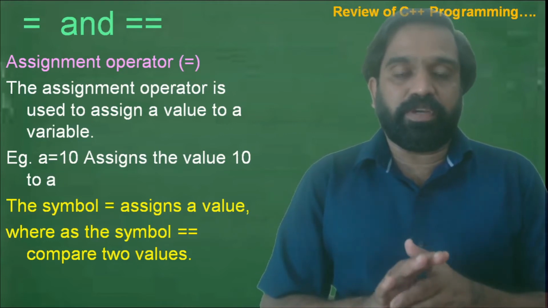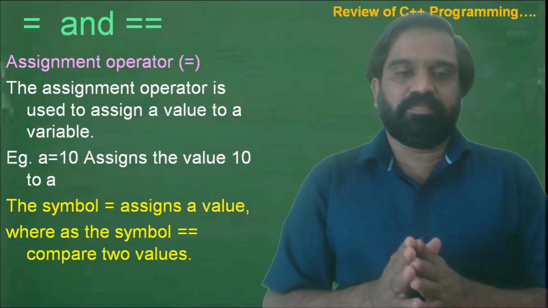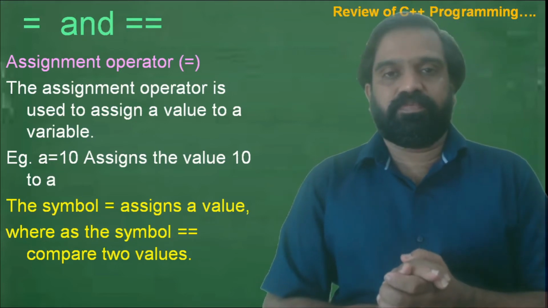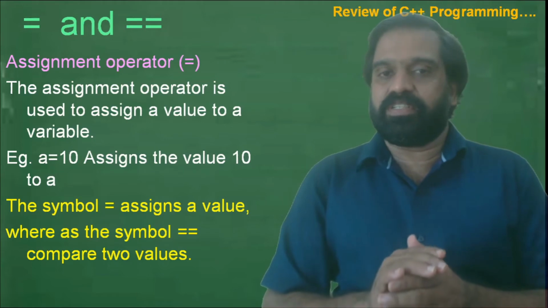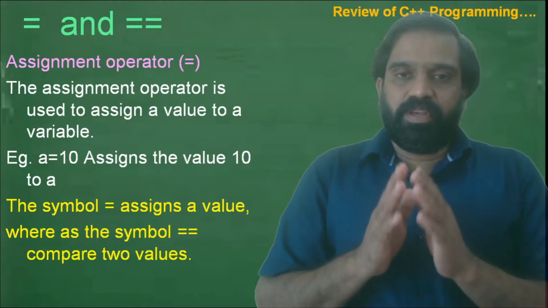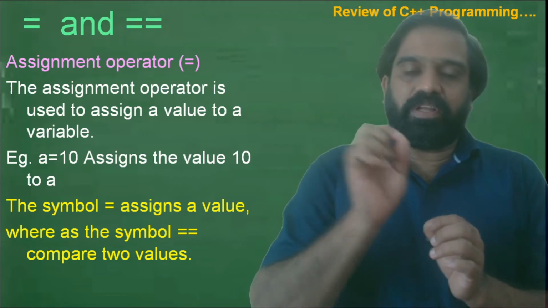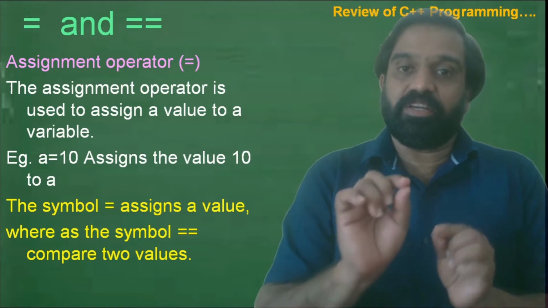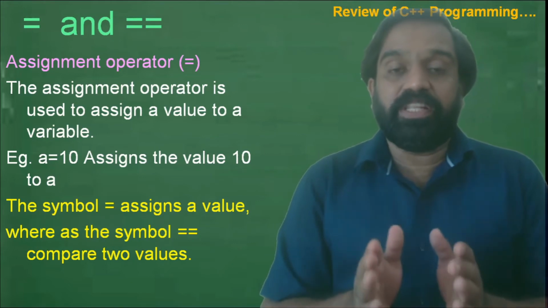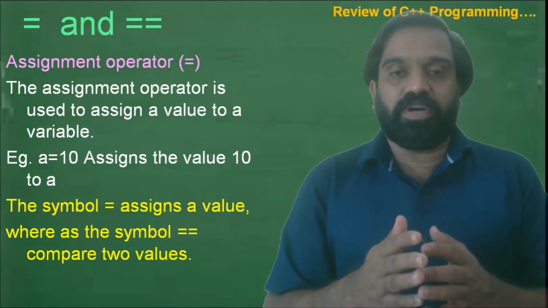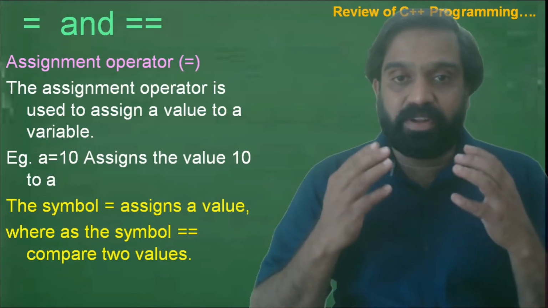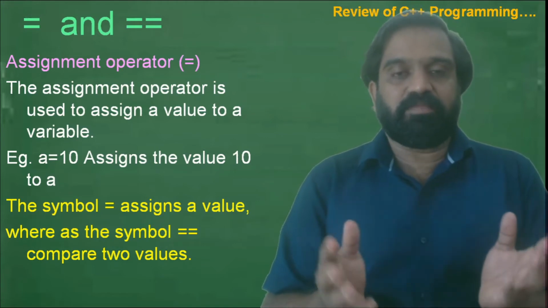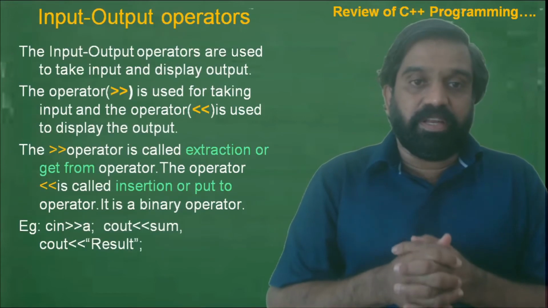Another is double equals, which is a comparison operator. This symbol compares 2 values, so it is a relational operator. If you write a equals equals 3, it will check whether the value of a is 3 or not. We need that operator in programs. That is why you should study properly the difference between the equal operator and the equal to equal to operator.